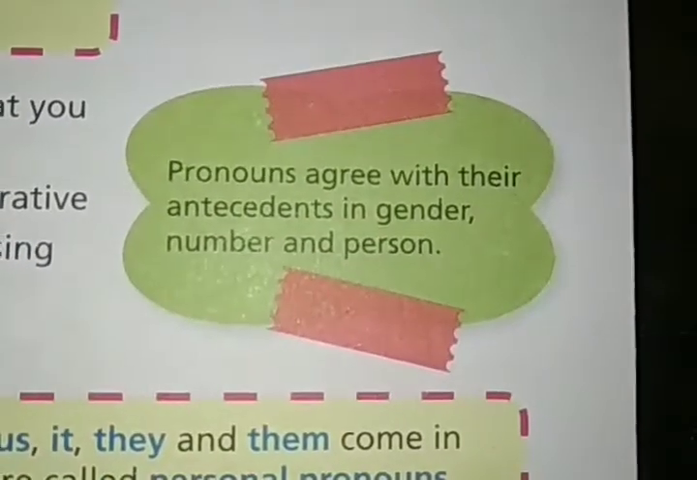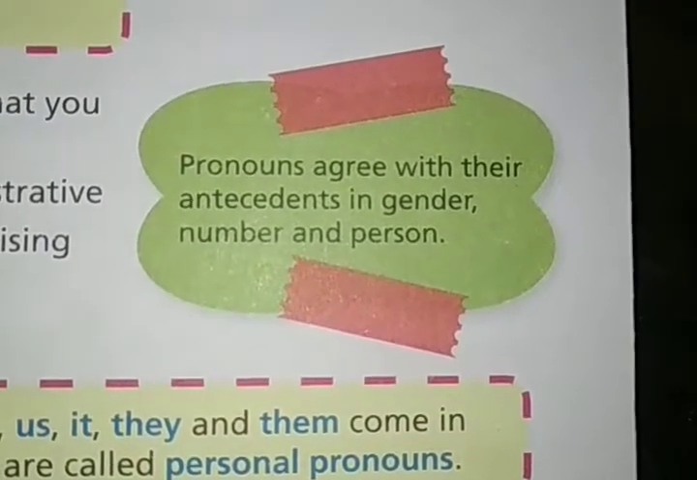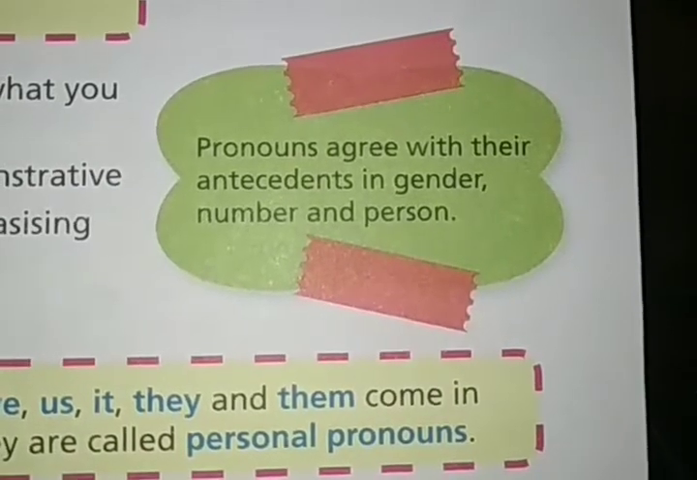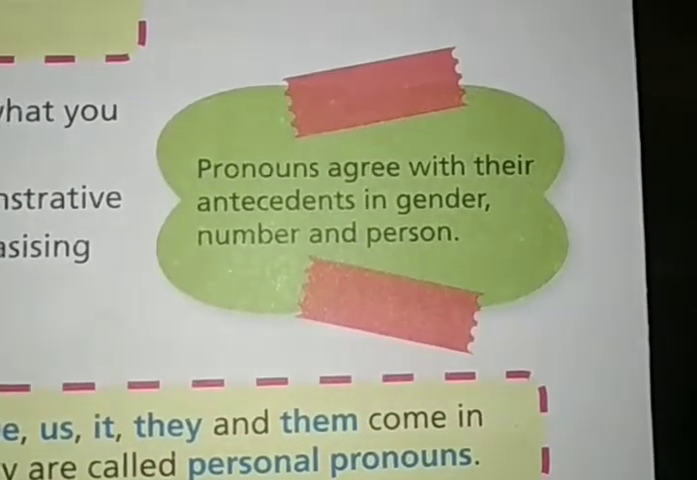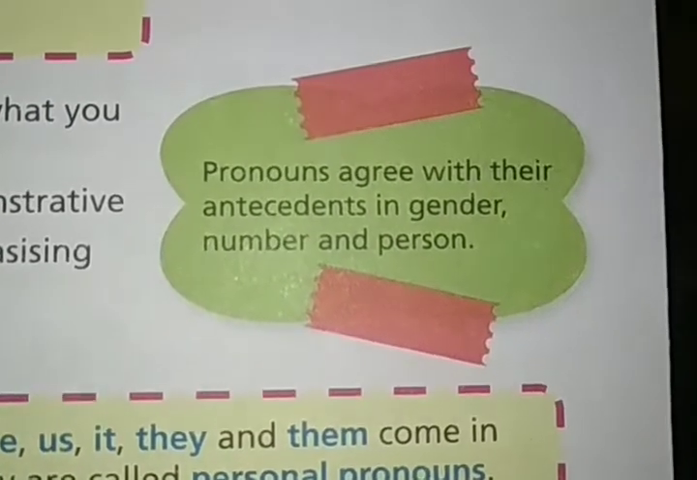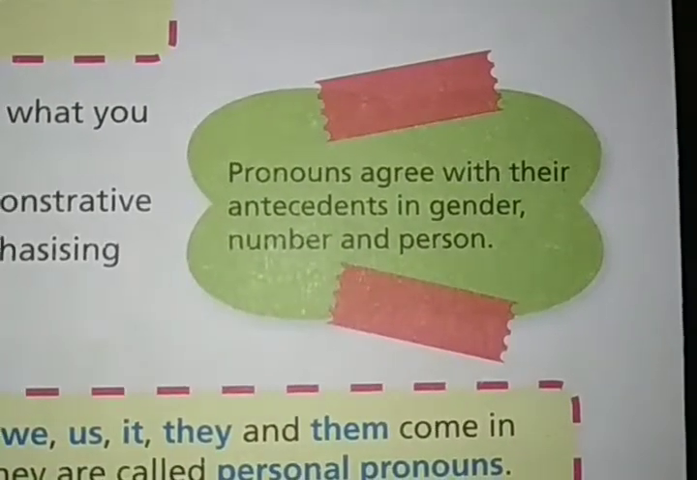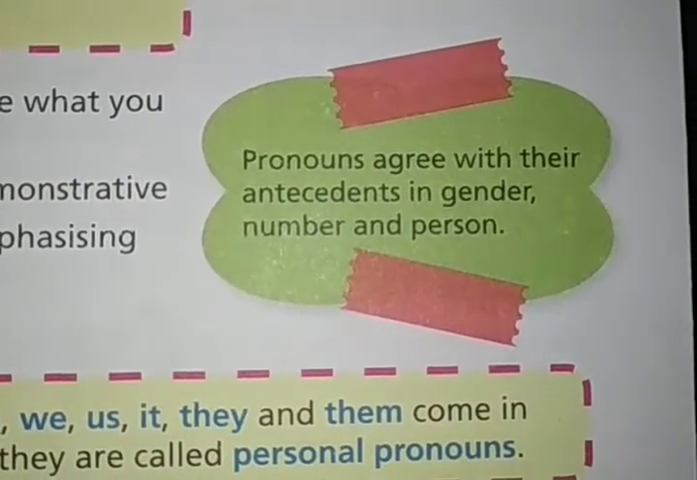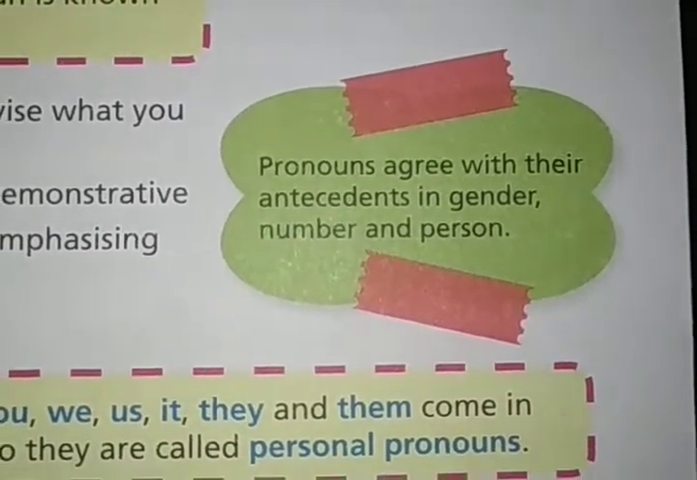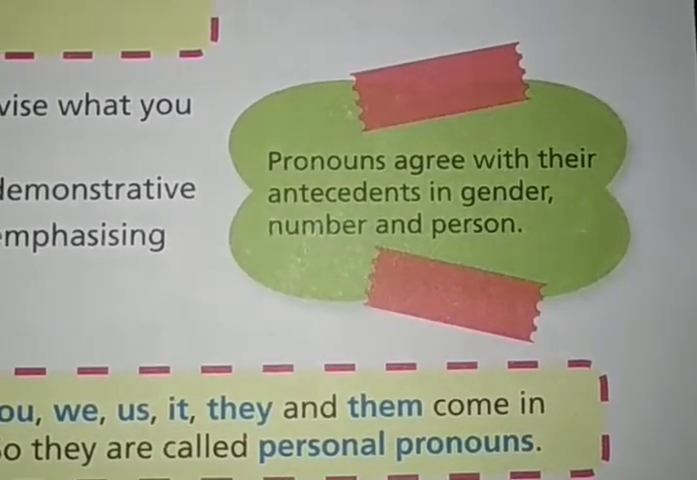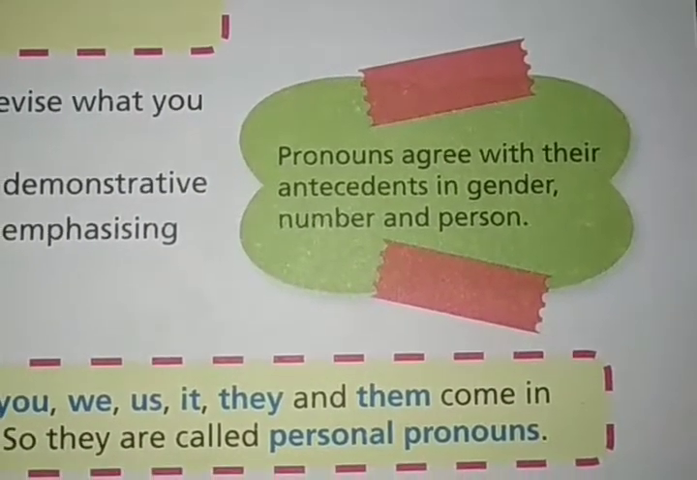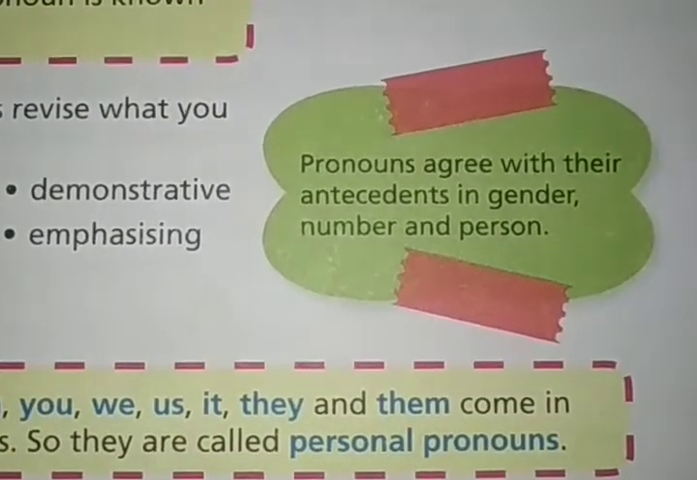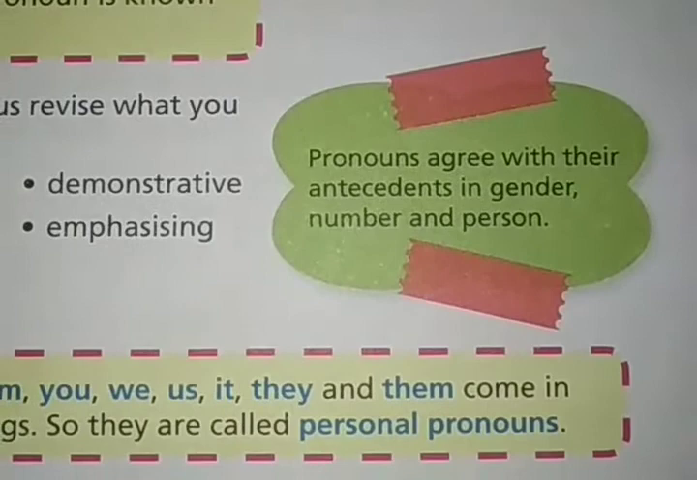Look, pronouns agree with their antecedents in gender, number and person. Now we all know that there are many pronouns in English, but we don't use all the pronouns everywhere. Certain nouns have certain pronouns. For a certain name like Riya, we use she. For a certain name like Raj, we use he. When we are talking about ourselves, then we use I or we. So there are certain pronouns for certain subjects or nouns.